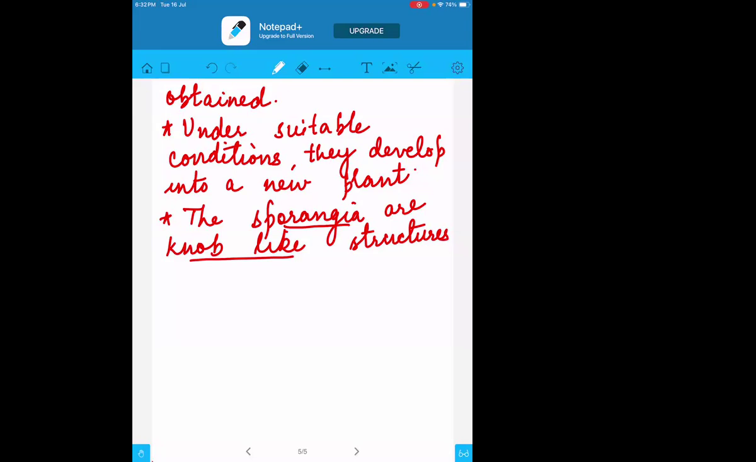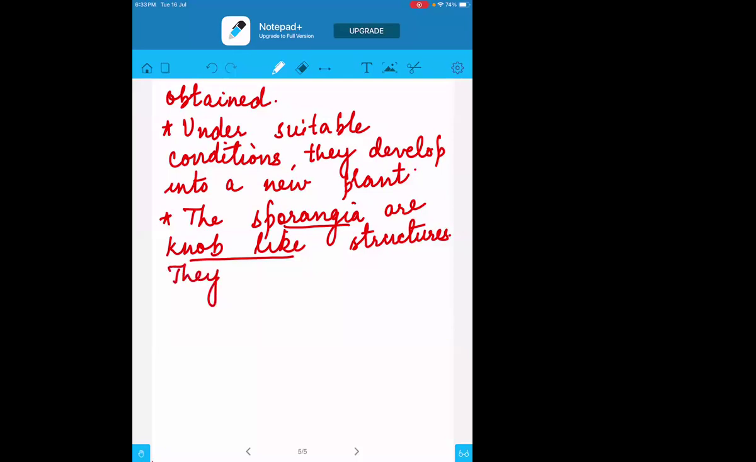And then second, what they can ask is, what happens when the knob-like structure bursts out? What happens when they burst out? They form new organisms. The spores will come out and they start growing individually. Okay.